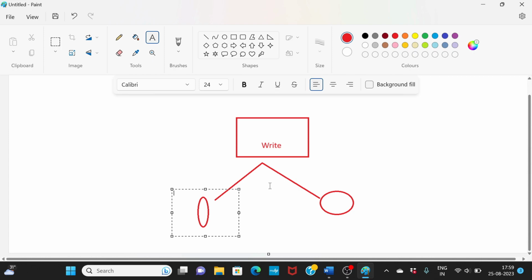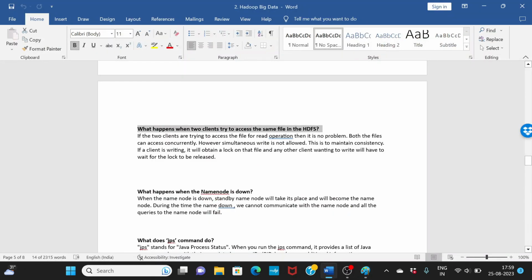Now why is this important? Because if two people are trying to make changes, then there will be inconsistency, right? So that's why one client or one person will be allowed to make changes at one time, and once that person has completed the changes, the lock will be released and the other person can make their changes.